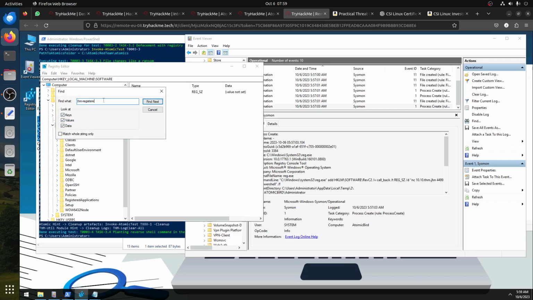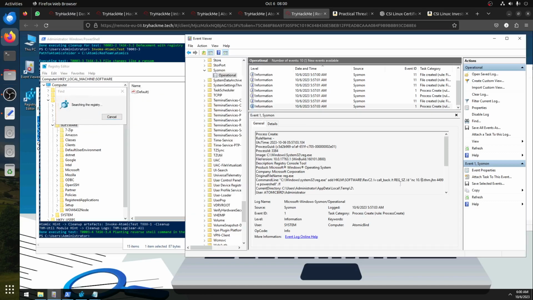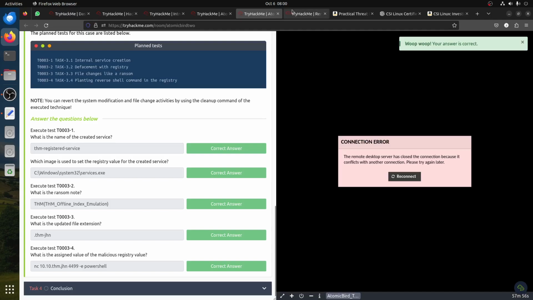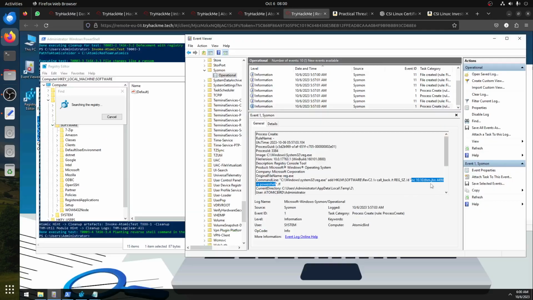No, let's see if we can find tryhackme.jhn and the IP. Let it find it, but we can see what it adds. That's the nc command, so we have it there. So the question is, where is it?